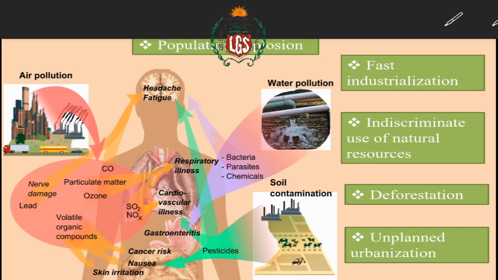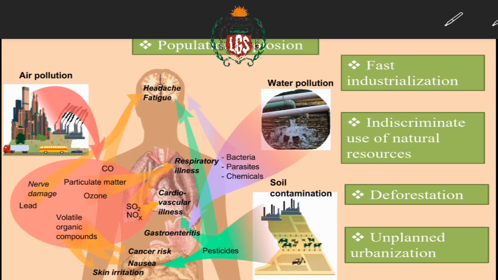Okay, we want a shelter, we're going to cut down this forest and we're going to build buildings over there. We're going to build a multiplex theater over there. We're going to build a 5-star mall or a hotel over there. What are these? These are selfish needs of human beings. And unplanned urbanization, of course. Unplanned urbanization is where we are making a city grow in such a manner that we are neglecting the environment, we are not taking care of the environment.